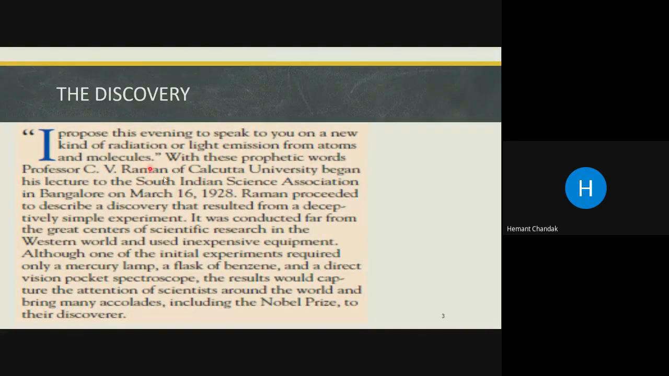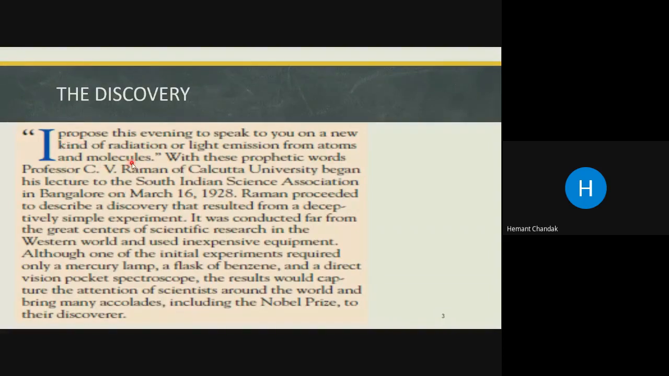So this is a paragraph from the booklet which has been published by the American Chemical Society and the Indian Association for the Cultivation of Science, IACS, which is located in Calcutta, one of the very reputed institutions for science in India. This is the institution where Raman actually worked, and he discovered the Raman effect there. So this is the first paragraph from that booklet, and it is very, very interesting.